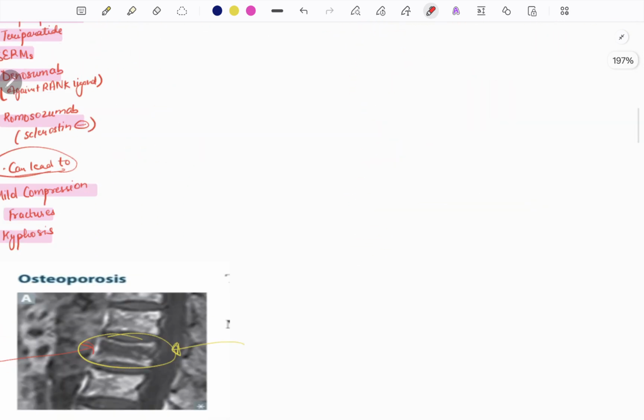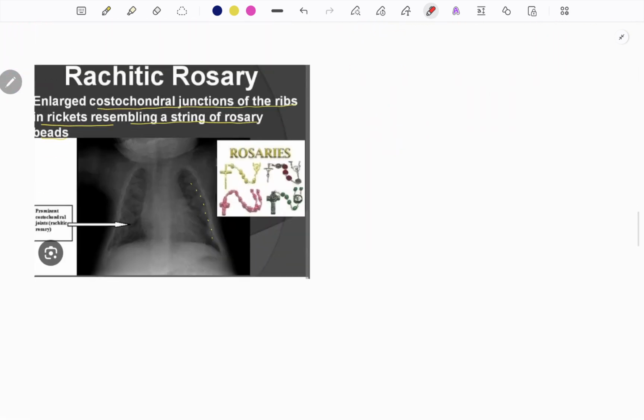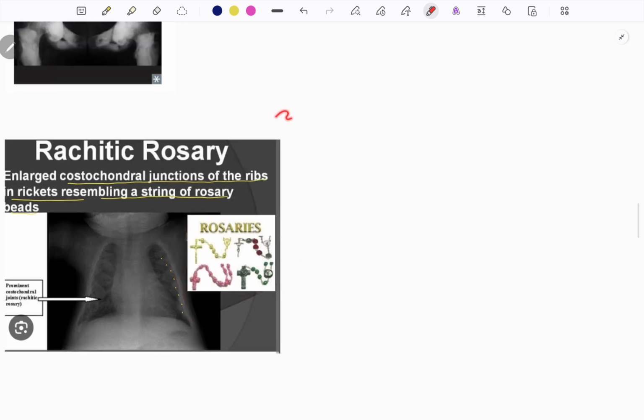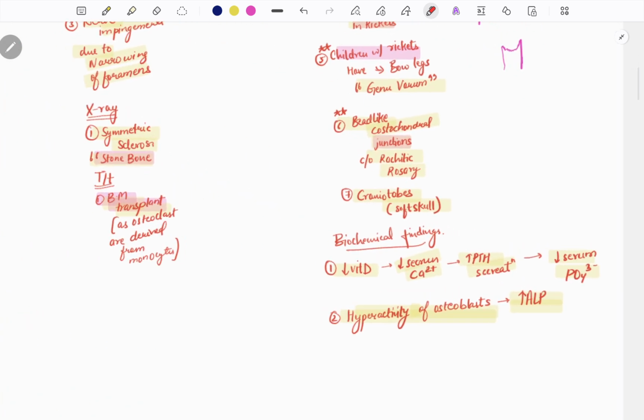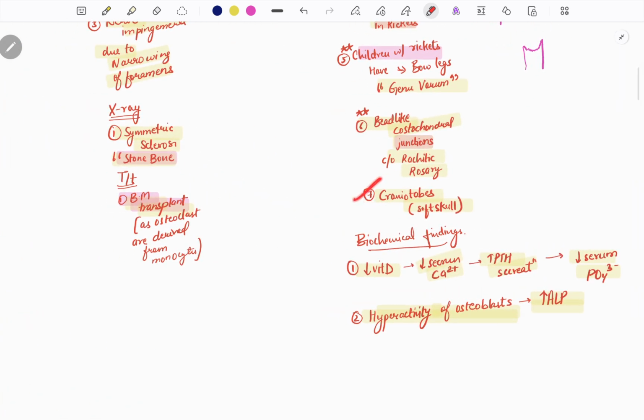To understand it better, I have shown the picture below. Rachitic rosary, as you can see, is the bead-like structure of the costochondral junctions. This is a very important finding, rachitic rosary. Next, there will be craniotabes, which is softening of skull bones.